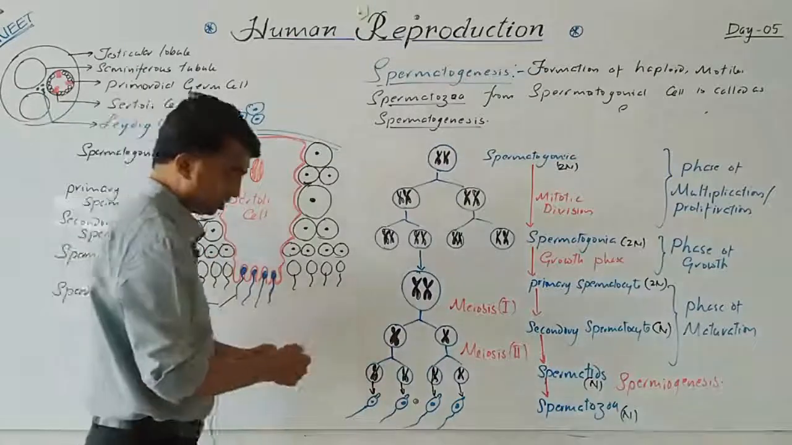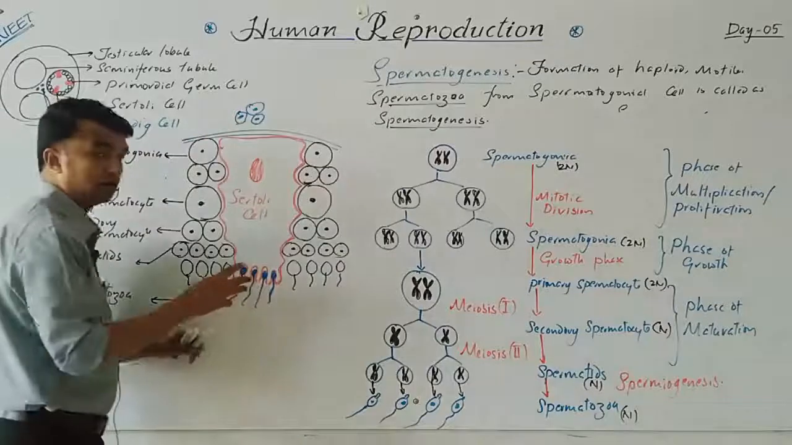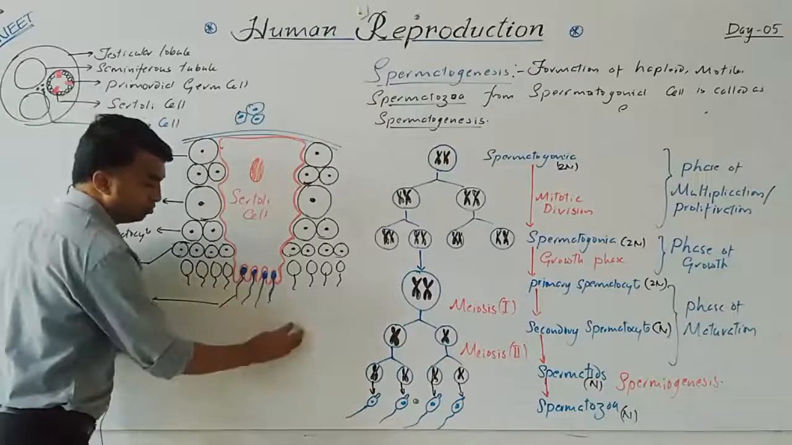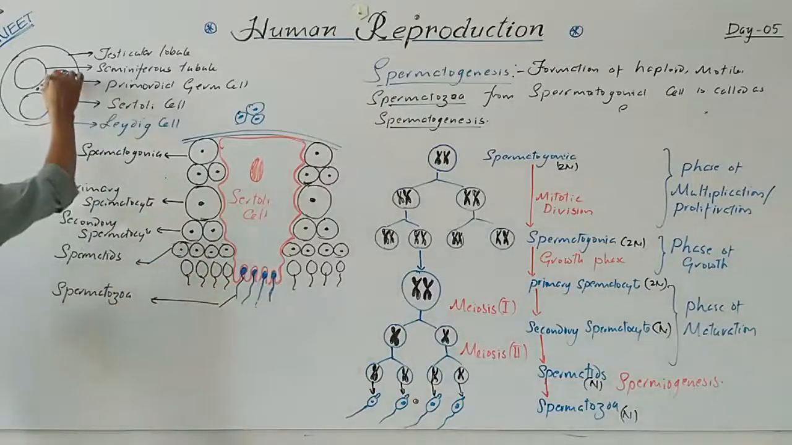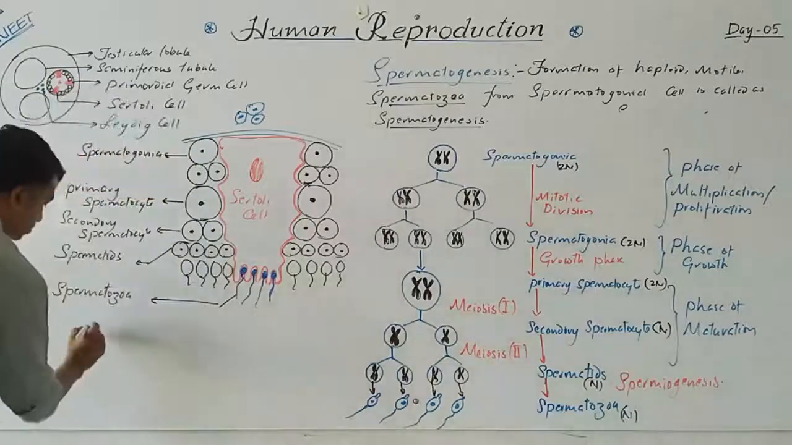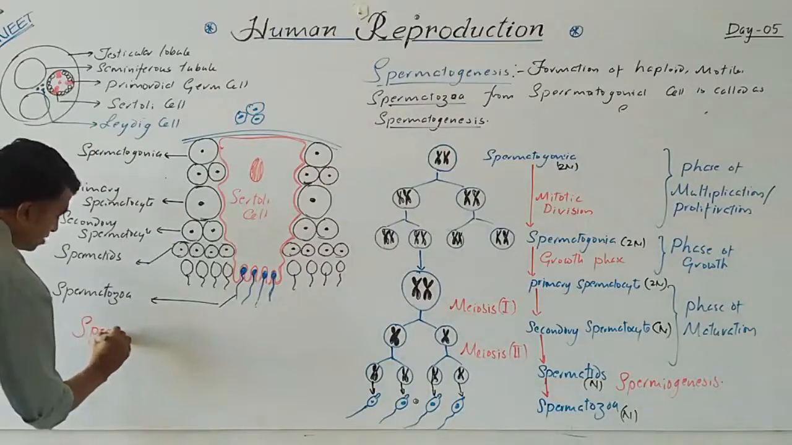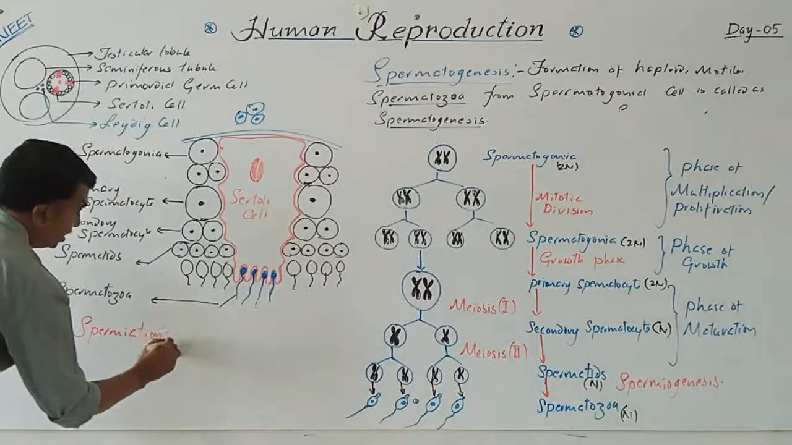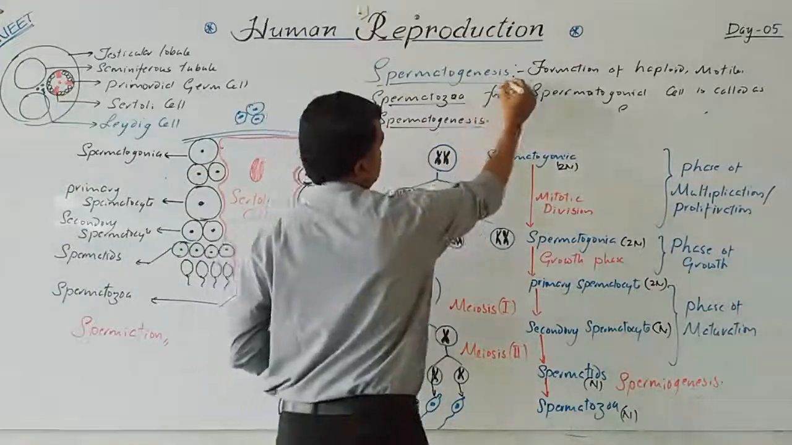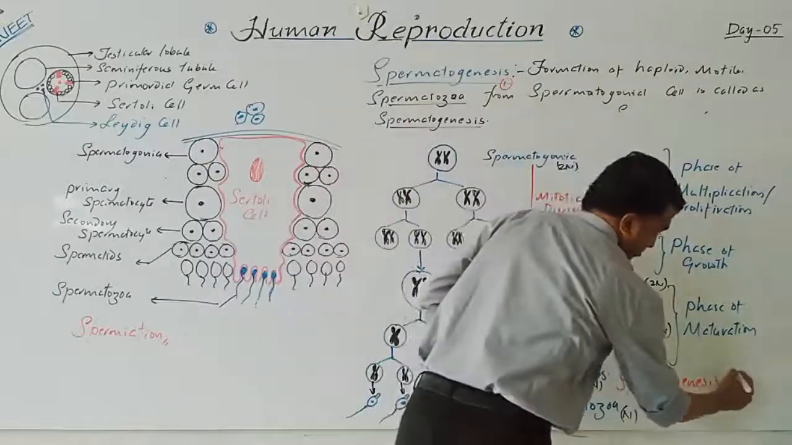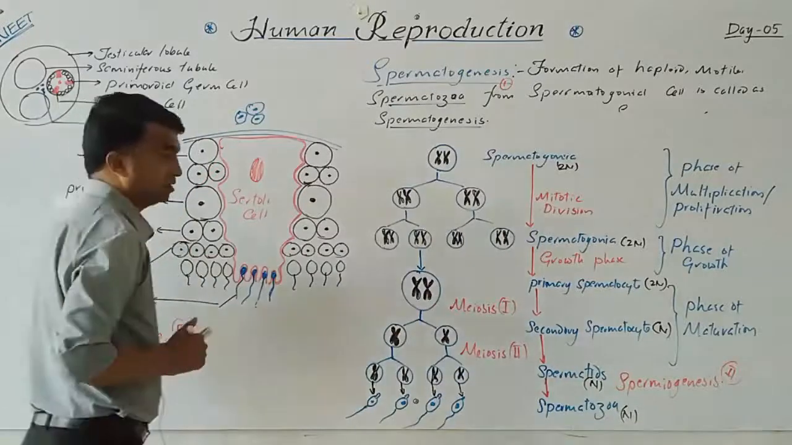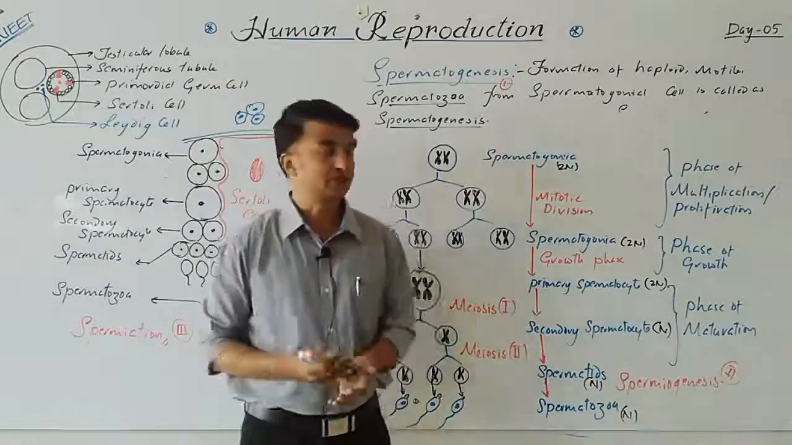After spermiogenesis, when the spermatozoa are completely mature, these spermatozoa are released into the lumen of the seminiferous tubule. That process is called spermiation. So here three terms are there: one is spermatogenesis, second is spermiogenesis, third is spermiation. Just try to understand what the actual processes are.